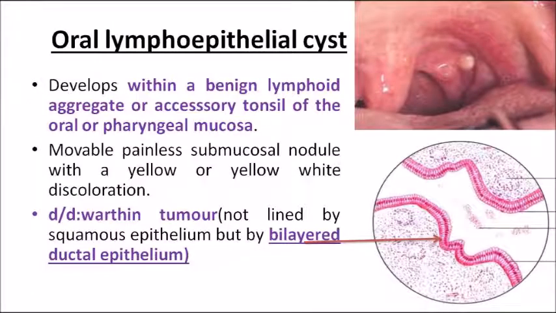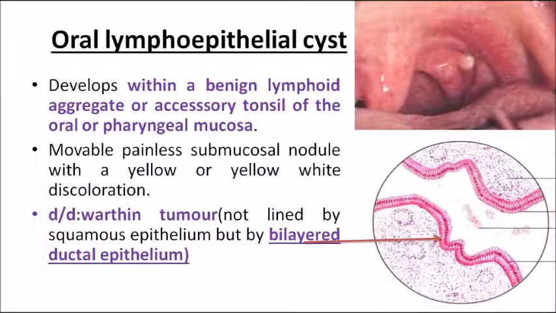Coming on to the next important one, that is the oral lymphoepithelial cyst. The first picture shows an oral lymphoepithelial cyst. It is actually a benign lymphoid aggregate or an accessory tonsil of the oral or pharyngeal mucosa. This is the clinical picture. It appears as a small whitish nodule in the pharyngeal region. You can see it as a small white nodule. So it is actually lymphoid.